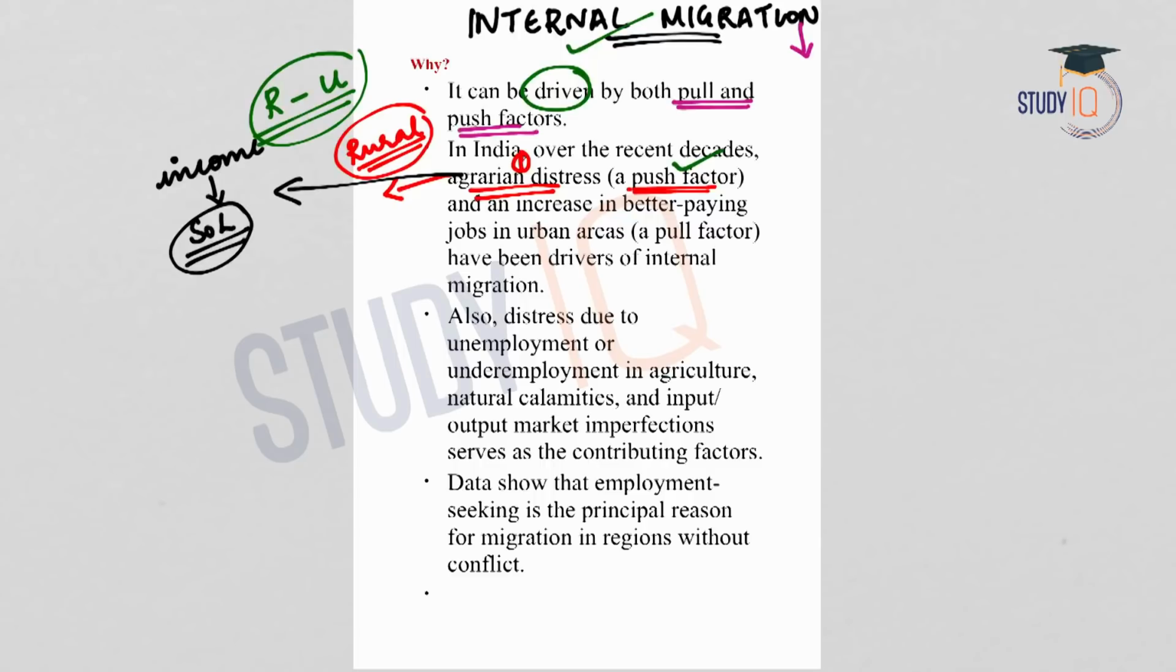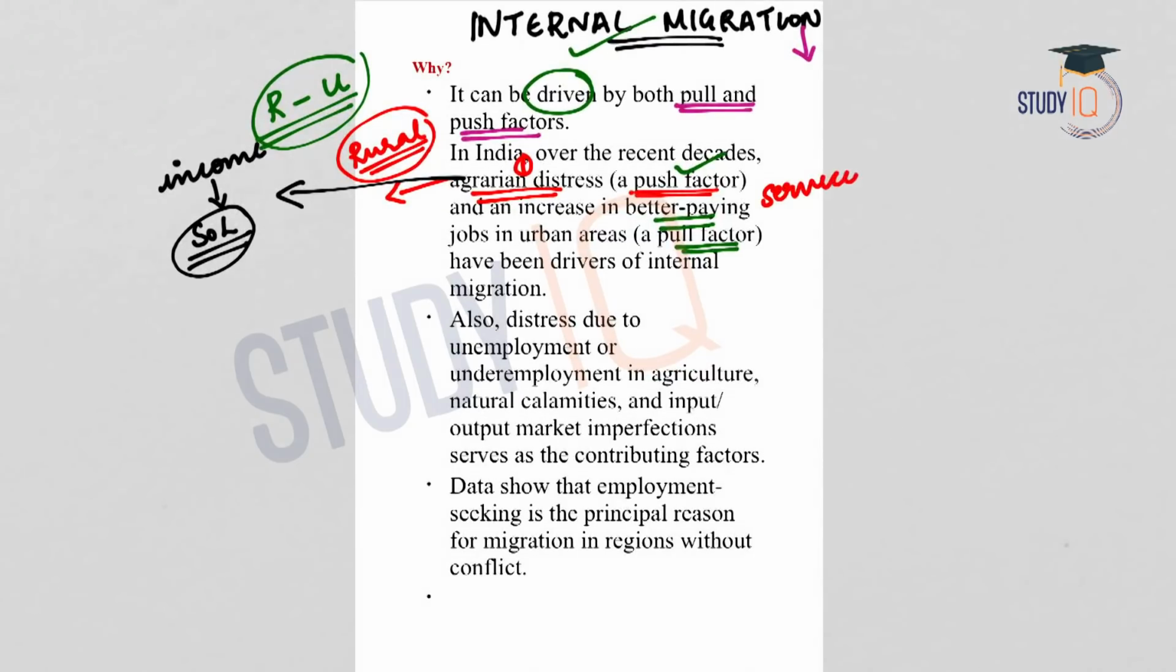And if we consider the pull factor, urban areas provide better job opportunities or employment opportunities, and there is also better payment in the urban areas. So an increase in better paying jobs in the urban areas, especially due to the rise or growth of the service sector, provides a lot of job opportunities in the urban areas.